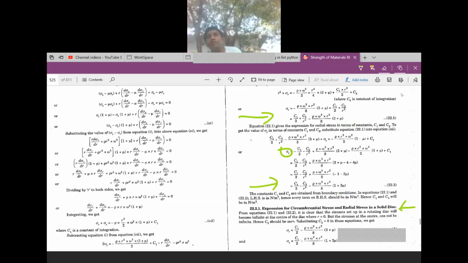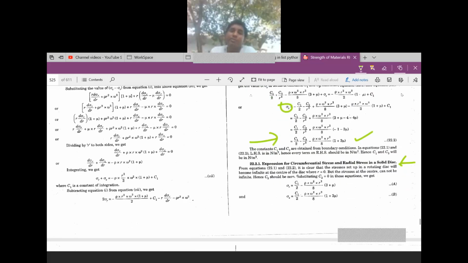Here it is 3 plus mu. This one is 1 plus 3 mu. That is the difference. This formula is for radial stress and this formula is for circumferential stress.